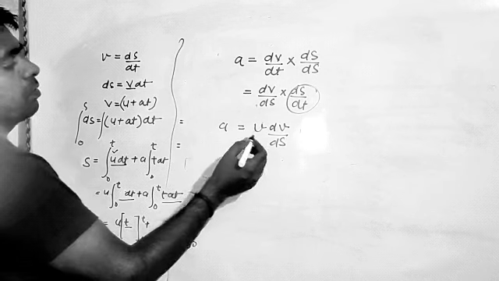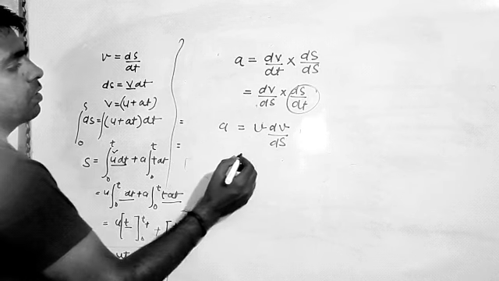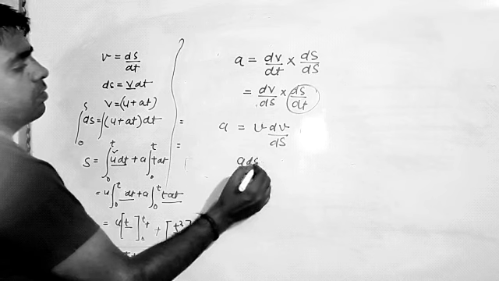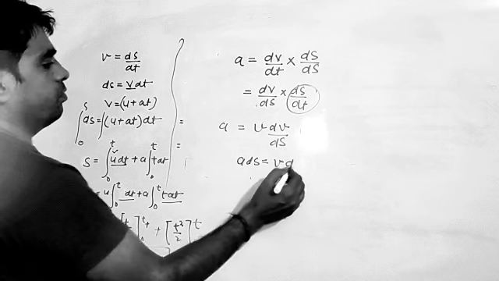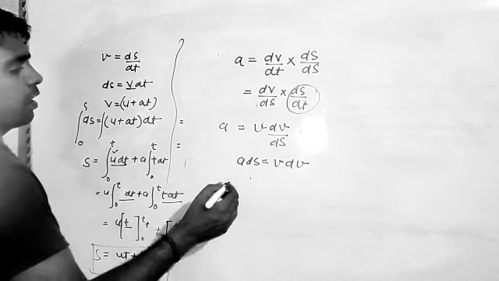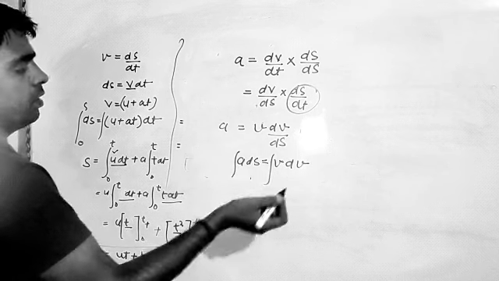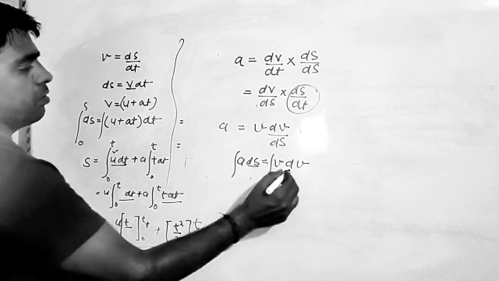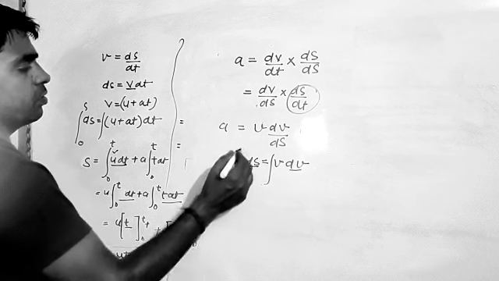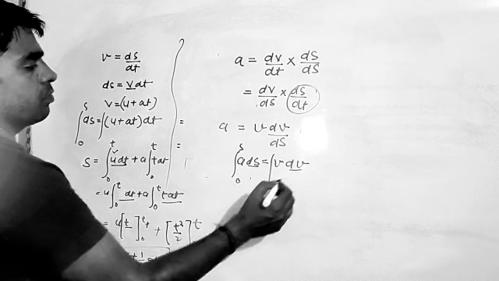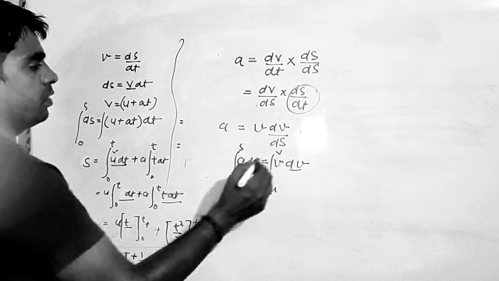So here we have a ds is equal to v dv, and we may integrate it. The limit of corresponding s is 0 to s, and the limit of velocity is u to v.